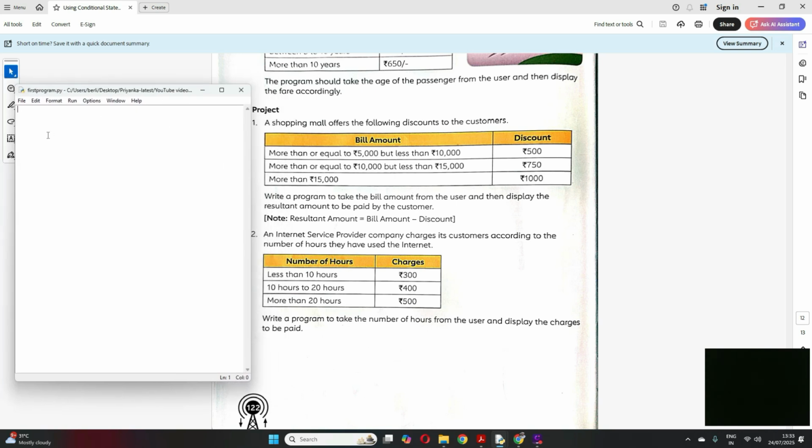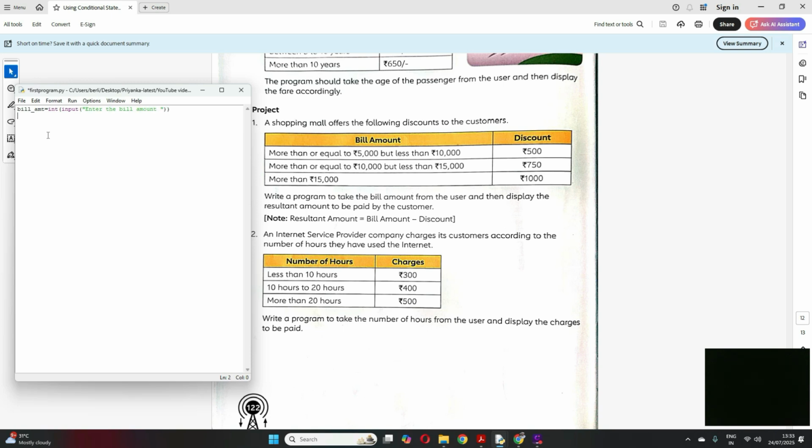So I have to input. The first thing I have to take is the bill amount, right? So let me take the variable bill_amount is equal to, it will be an integer type, right? Input, enter the bill amount. I'm asking the user to enter the bill amount.